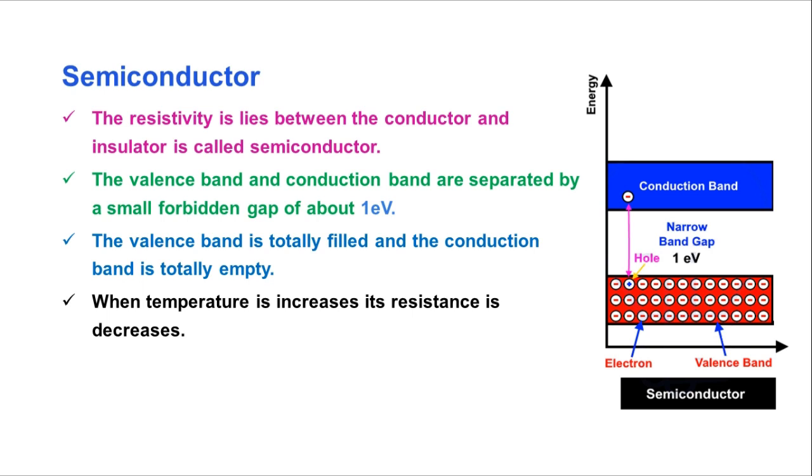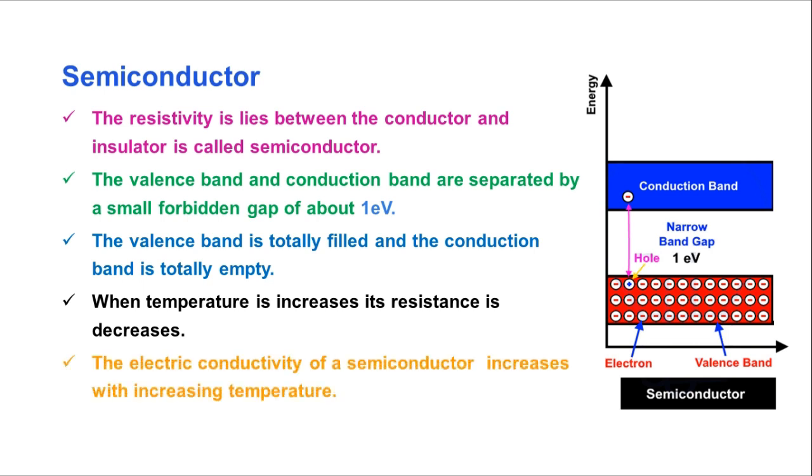Next, the fourth point: when temperature increases, its resistance decreases. Are you clear? This is a very important point. When temperature rises, resistance decreases. But in a conductor, when temperature increases, resistance also increases. But here resistance decreases. When resistance decreases, conductivity increases.